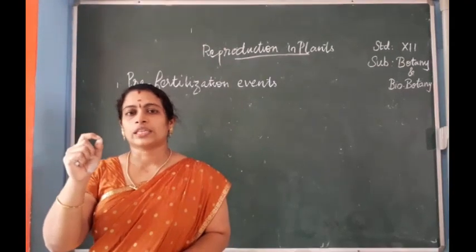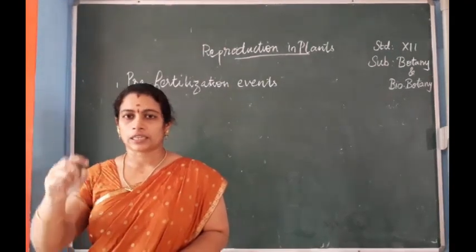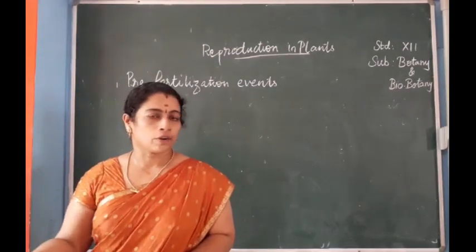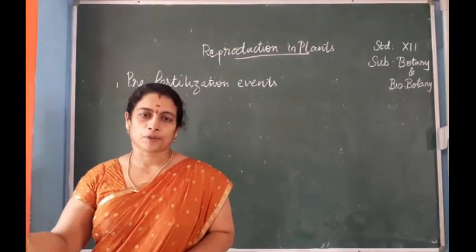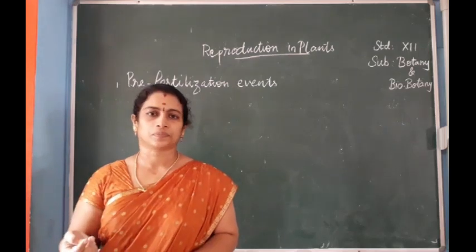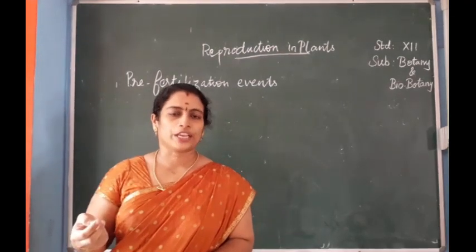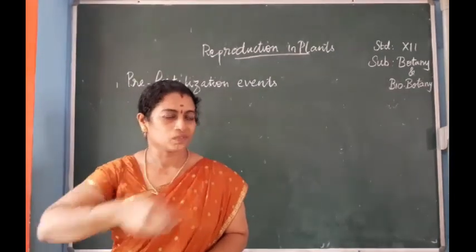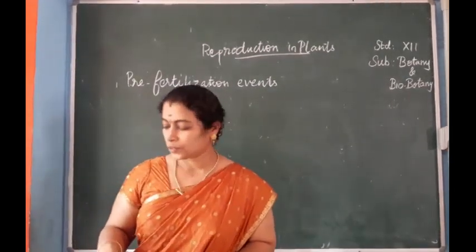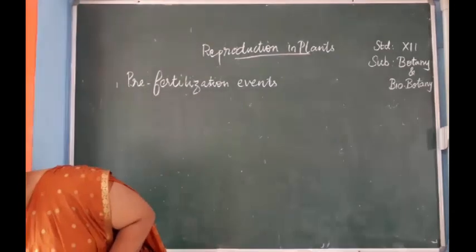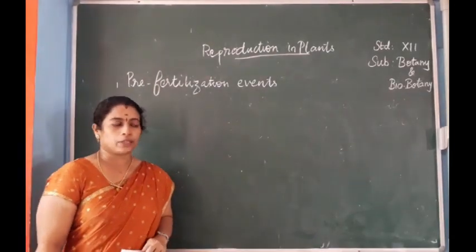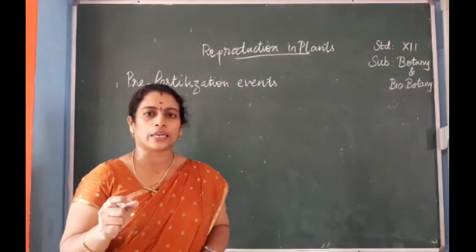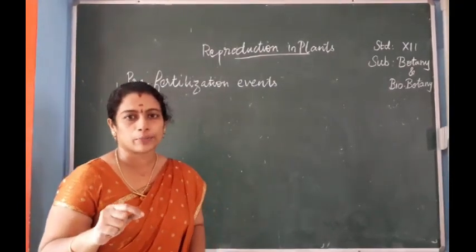You know that the leaf primordia will be converted by a hormonal process into flower primordia. Leaf primordia will be converted into flower primordia. Then next, the male reproductive organ. The male reproductive organ is the androecium. First, we are going to study the male reproductive organ, that is, the androecium.